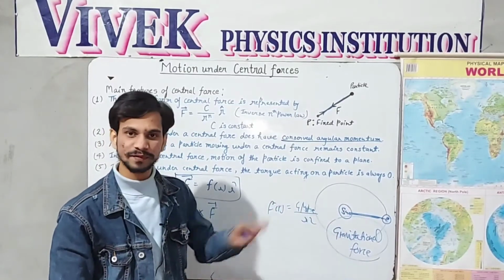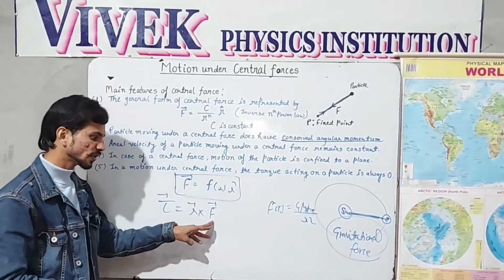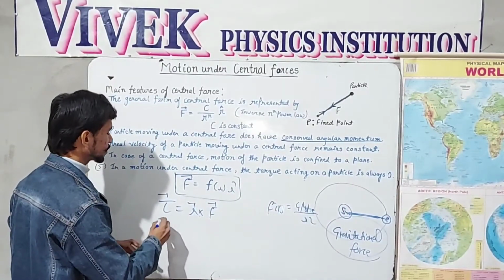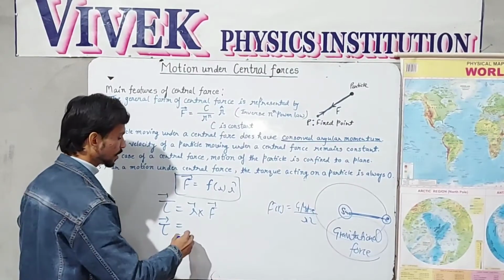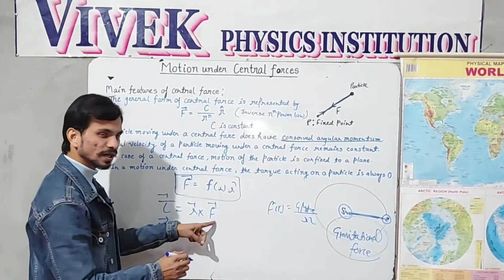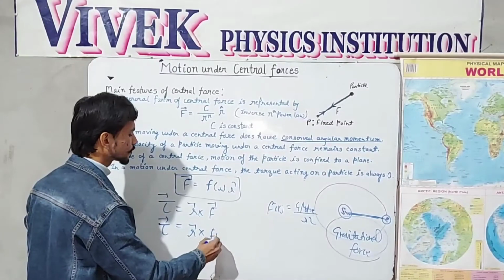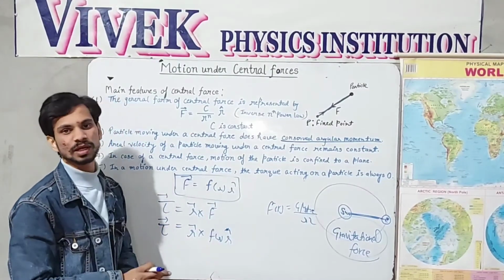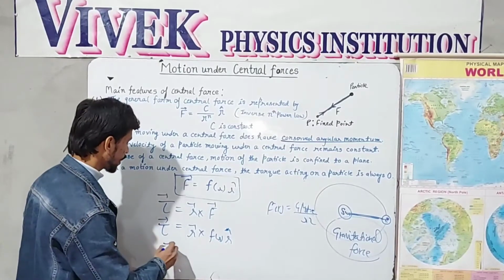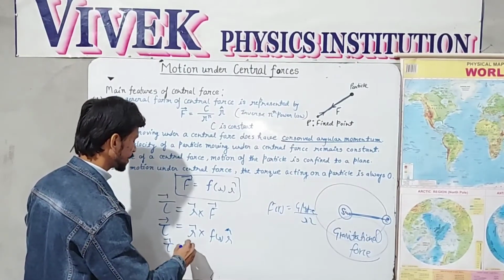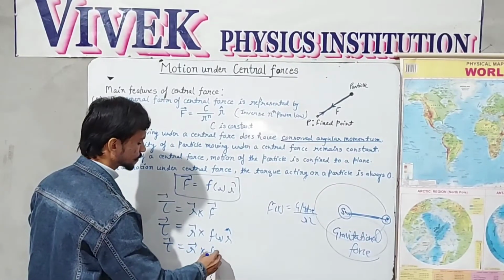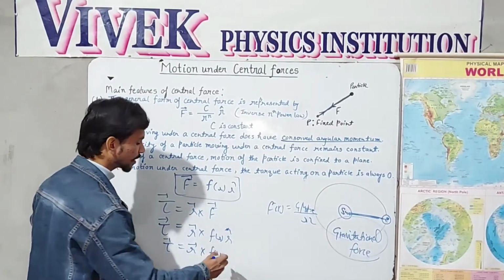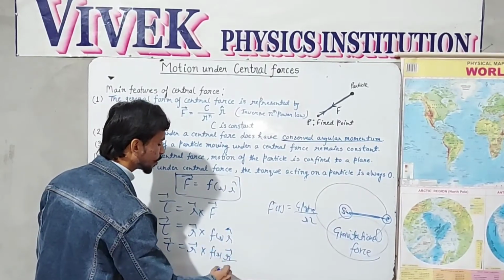In this frame of reference, let us put this value here. Torque is r cross F, and F is nothing but Fr times r cap. And you know very well that r cap can be written as vector r divided by the modulus of vector r.